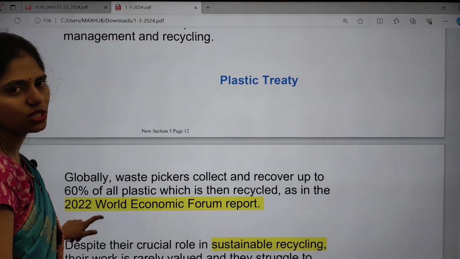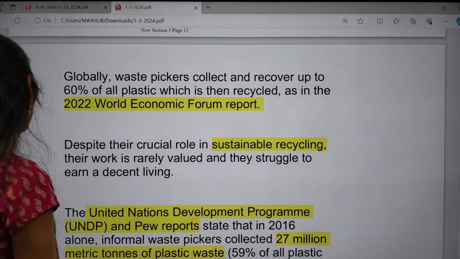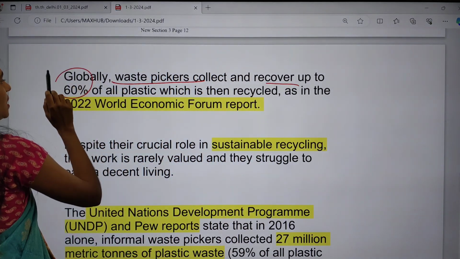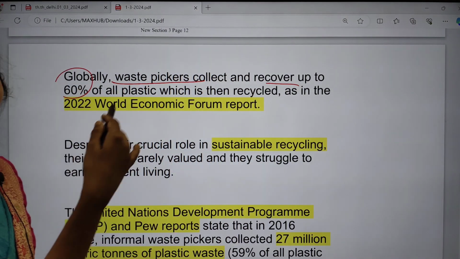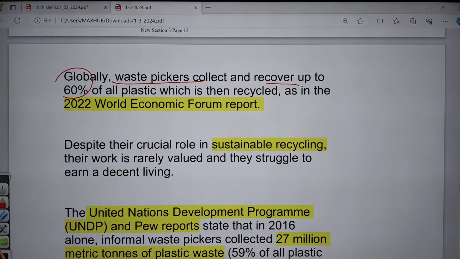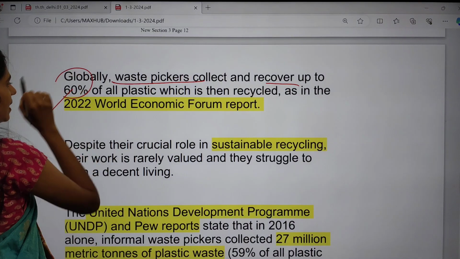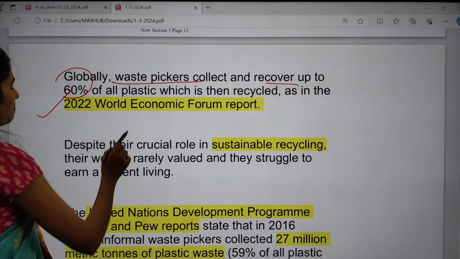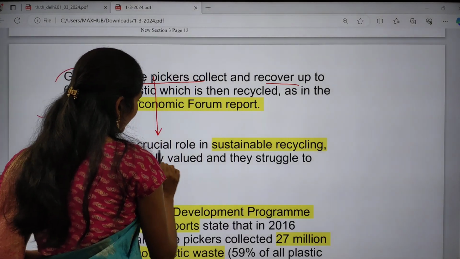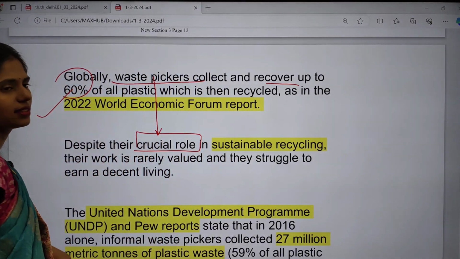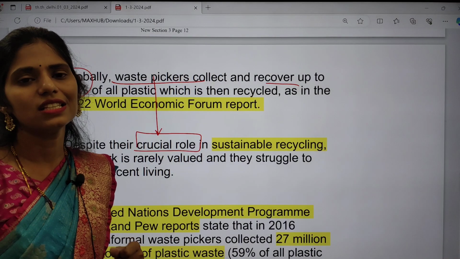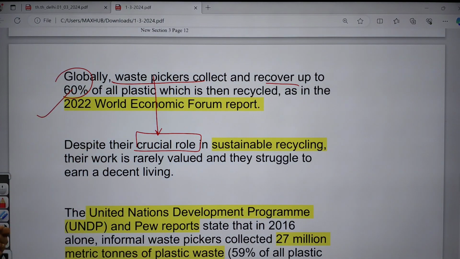And then there is the plastic treaty. Globally, waste pickers collect and recover up to 60% of all plastic that then goes for recycling. This is what the World Economic Forum report said in 2022. Despite waste pickers playing a very important role in the sustainable recycling of plastic, we are not giving value to those people and we are not providing a decent standard of living for them.